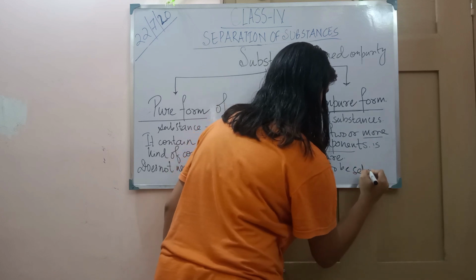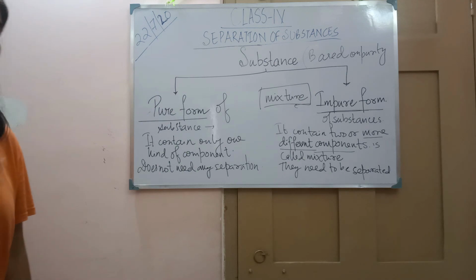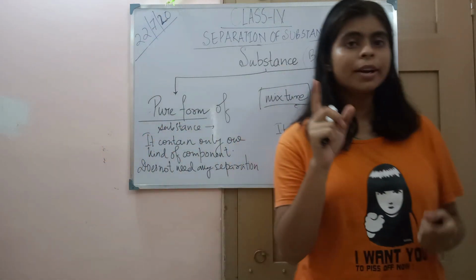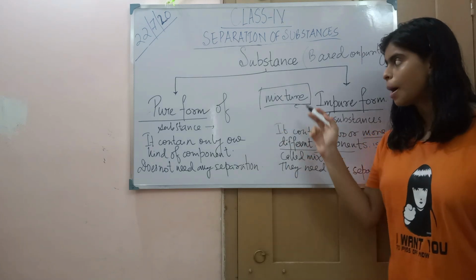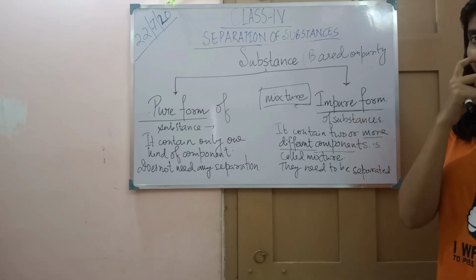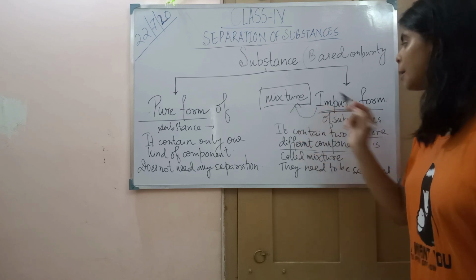So now we have understood whom we should separate and whom we should not separate. The pure form of substance that contains only one component doesn't need any separation. But if any substance is in an impure form, we call it a mixture.